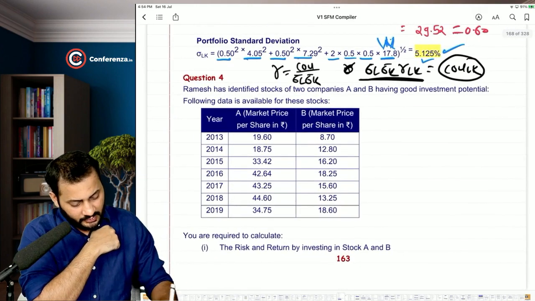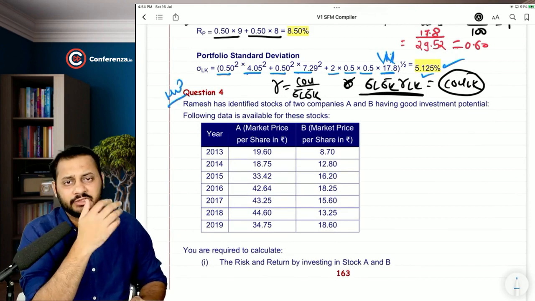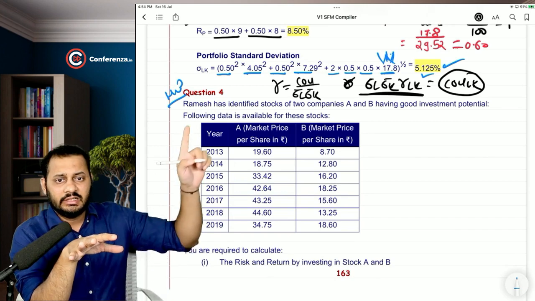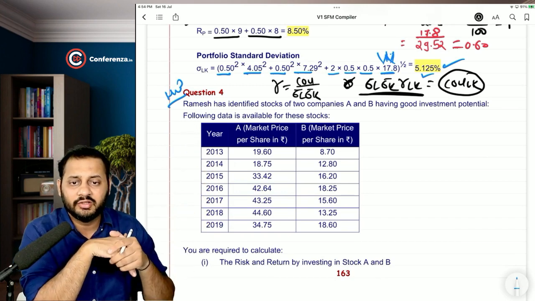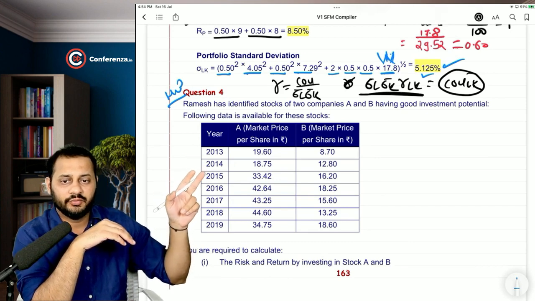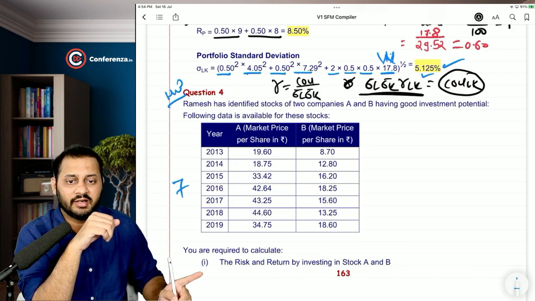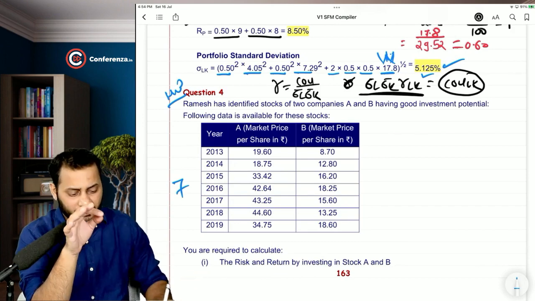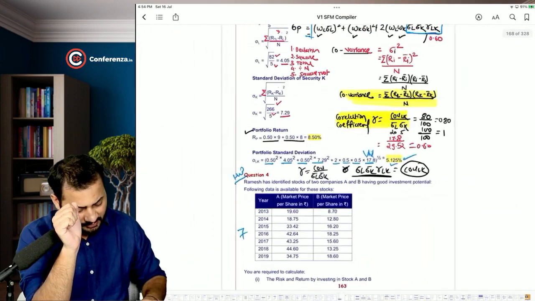See, question number 4 is similar to question number 3. The only new things which have been given, we are going to discuss. The 2 securities are given to you. Instead of the return, they have given you the market prices in rupees, not in percentage but in rupees. For 7 years the data has been given. We have to calculate the risk and return by investing in stock A and B. I don't know why they have not given the initial market price.